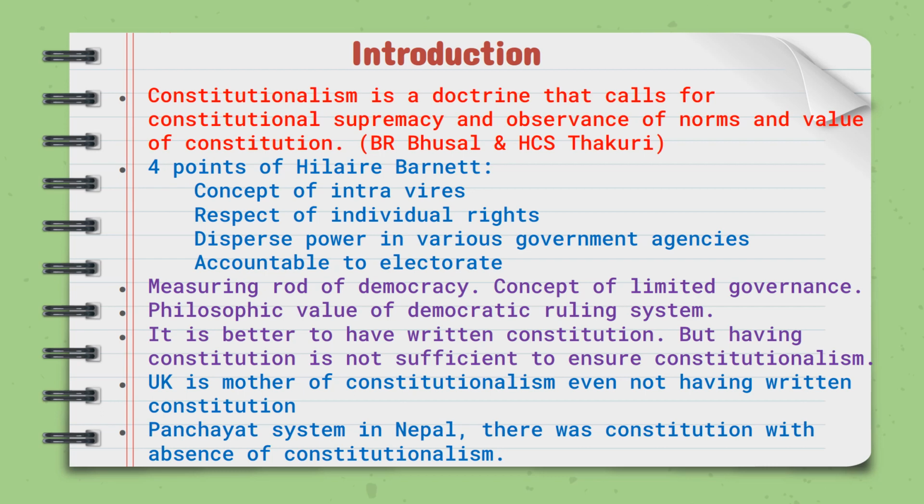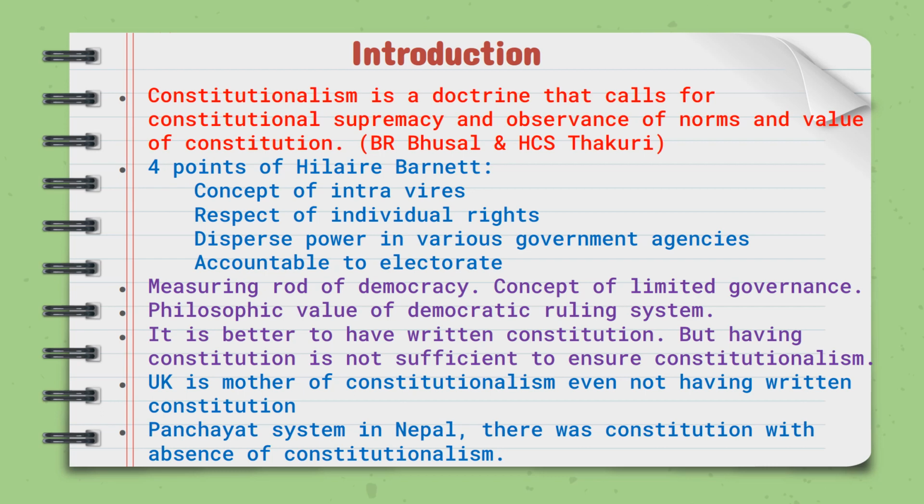Number 1 is the concept of intra vires. Decisions made by the ruler should be within the criteria of law. Second one is respect of individual rights. Third one is dispersing power in various government agencies. This means separation of power. And fourth is accountability to the electorate. The ruler should be accountable to the people who elected him or her. These are the 4 points of constitutionalism.